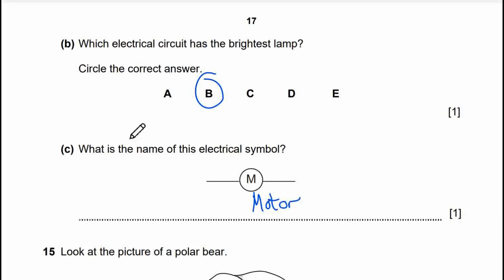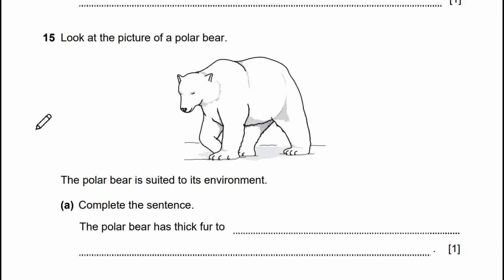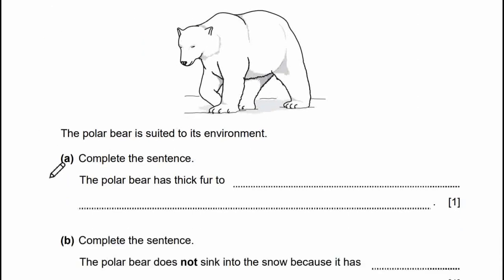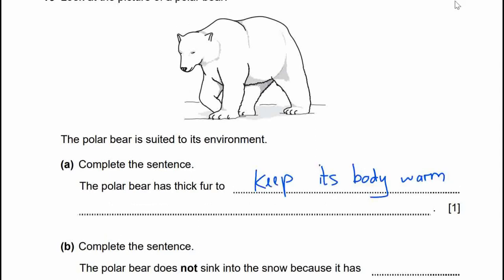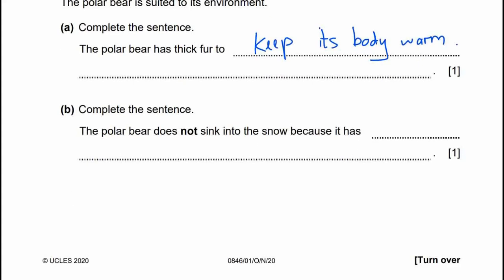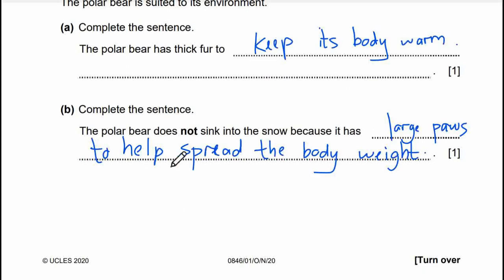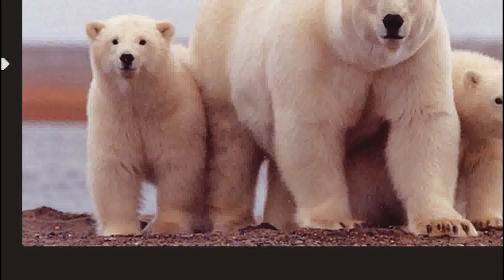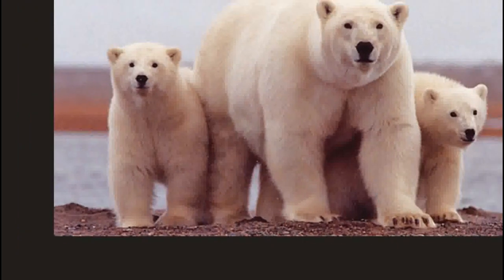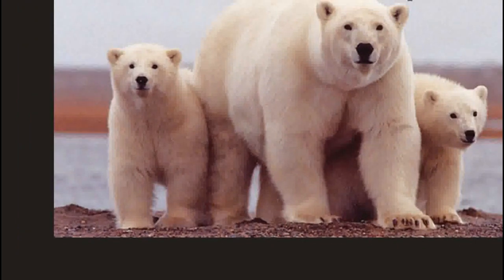Alright, let's move to question 15. Look at the pictures of a polar bear. The polar bear is suited to its environment. Complete the sentence. The polar bear has thick fur to keep its body warm. Complete the sentence. The polar bear does not sink into the snow because it has large paws to help spread the body weight. Here is the picture. This is the large paw of the polar bear. You can see that it's really large to spread the body weight.